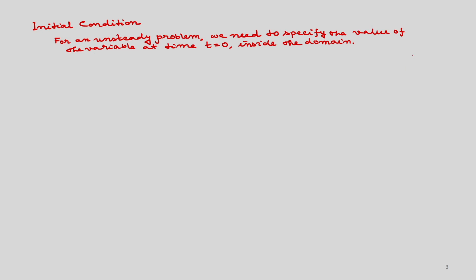If this is your domain, this is your interior points and this is your boundary. You have to specify the value inside the domain at time t is equal to 0, and that is known as the initial condition.